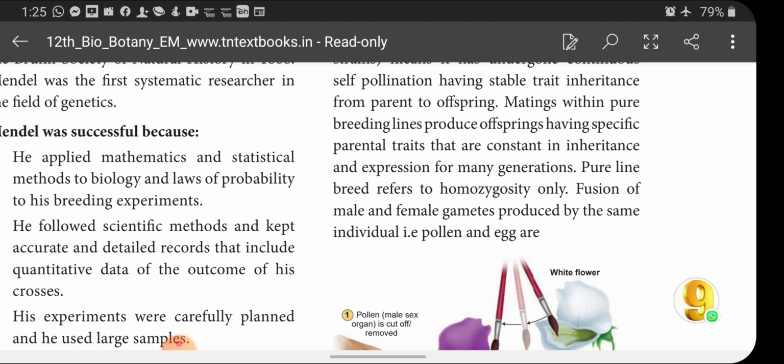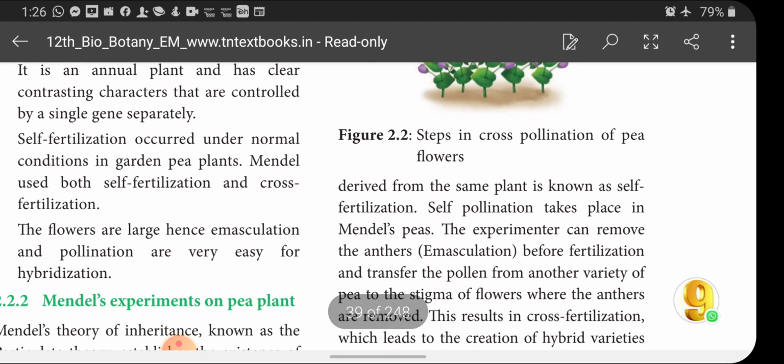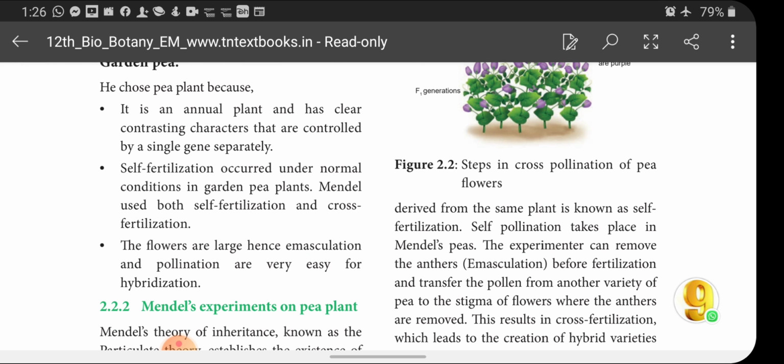Mating within pure breeding lines produces offspring having specific parental traits that are constant in inheritance and expression for many generations. Pure line breed refers to homozygosity only. Fusion of male and female gametes produced by the same individual, that is pollen and egg derived from the same plant, is known as what? Self-pollination. That is the fusion of male and female gametes, the pollen grain being the male gamete and the egg the female gamete, both derived from the same plant.